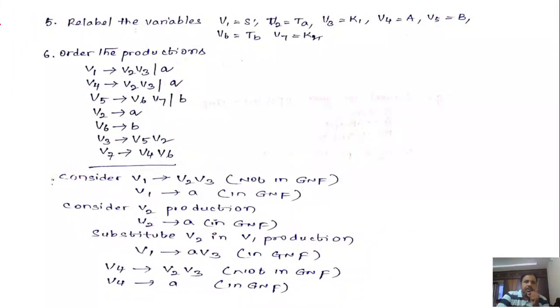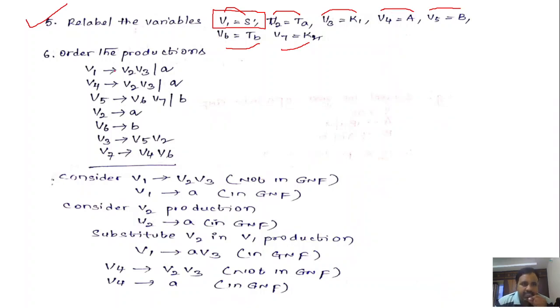Next, apply step number 5. Relabel the variables. That means assign variable names to every variable in the grammar. S will be considered as V1, TA as V2, K1 as V3, A as V4, B as V5. Just sequentially you have to assign, but remember that the start symbol of the grammar must be assigned the variable name V1, and the rest you can assign as you wish.